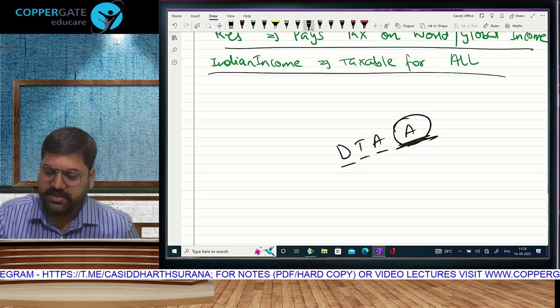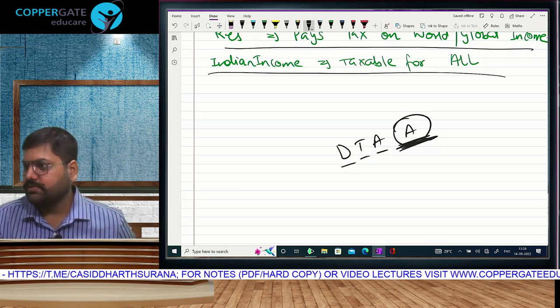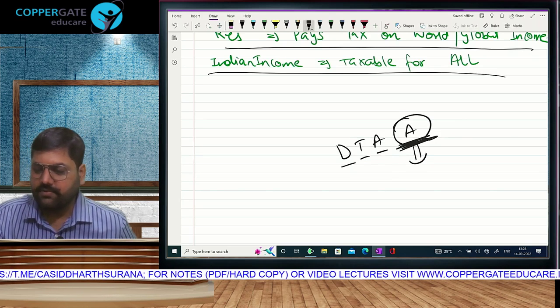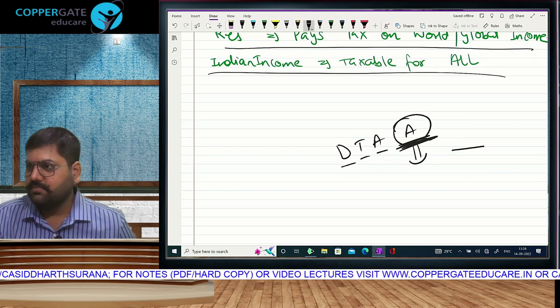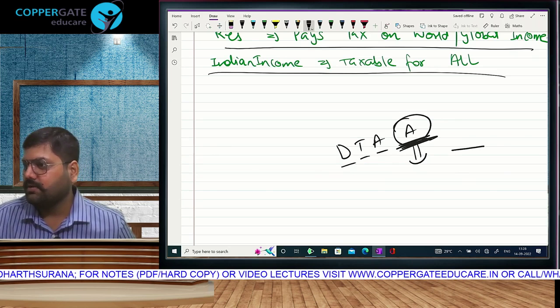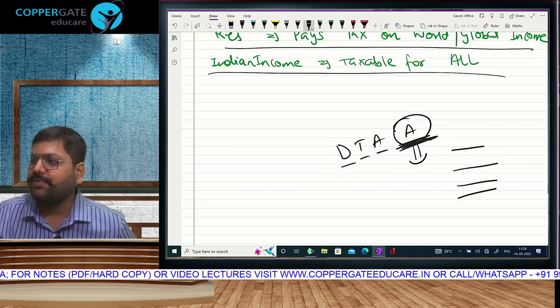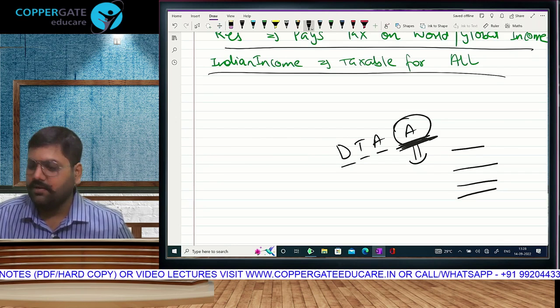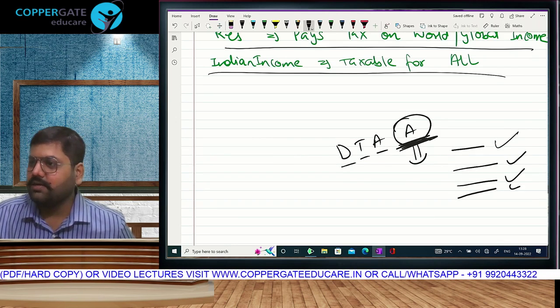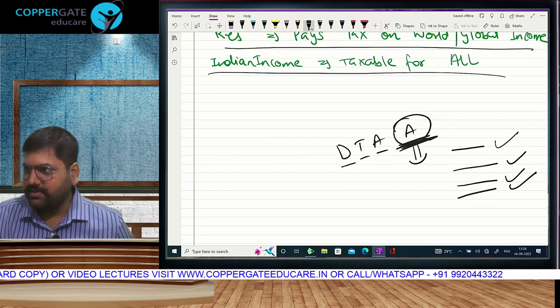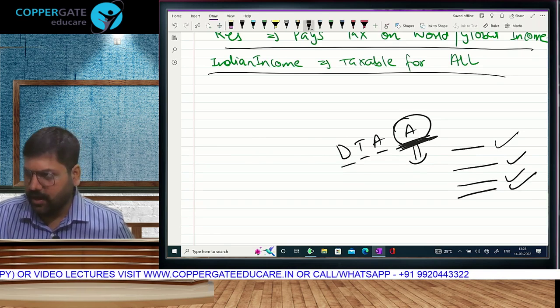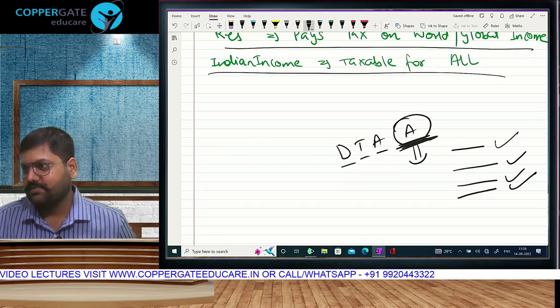Okay, so this is an agreement between the two countries, and in this agreement we will write down interest income, I will take tax, you don't take. Royalty income, I will take tax, you don't take. Business income and capital gains, you take tax, I will not take. They mention this income by income, that one of the countries will take tax, other will leave tax.